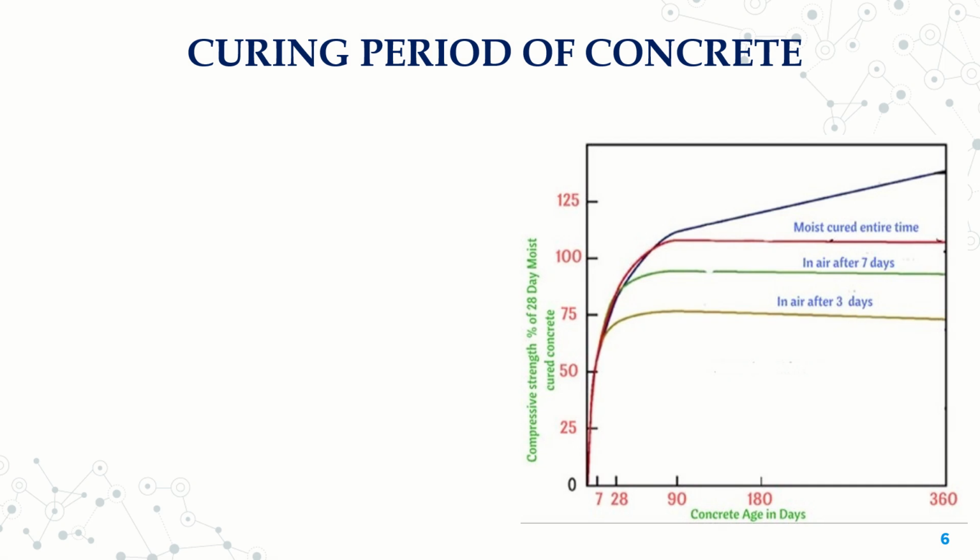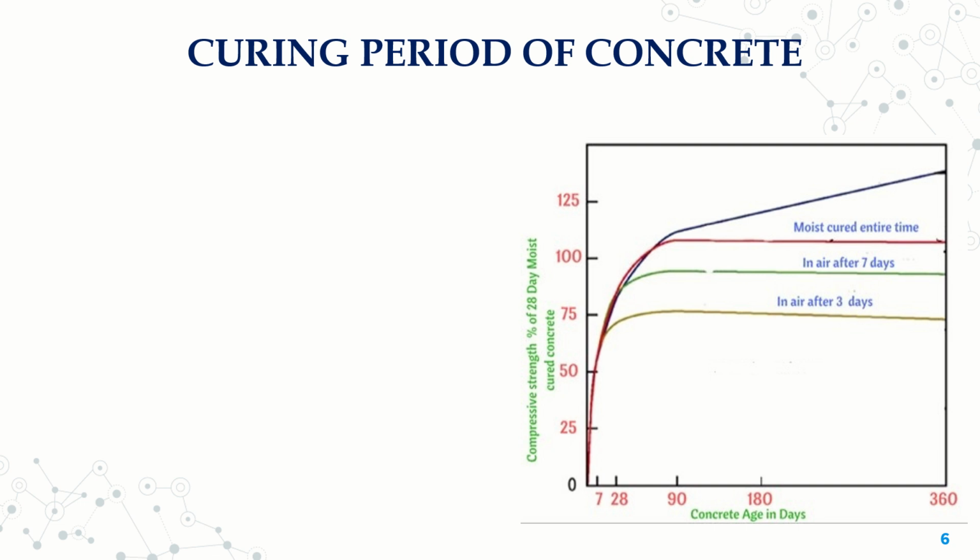And one has to also remember that whatever water we are adding for the mixing, the same water has to be used for curing. The water which we use for mixing is potable water. The same potable water can be used for curing as well. No sea water or sewage water is allowed for the curing process.